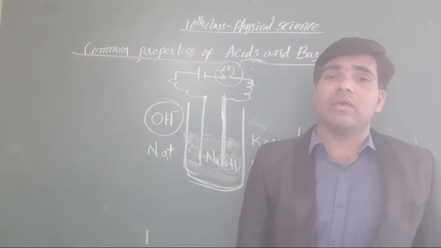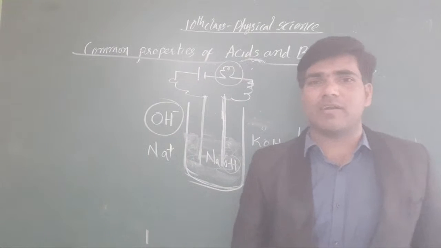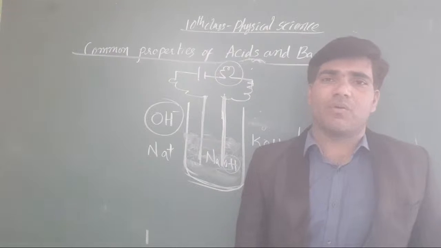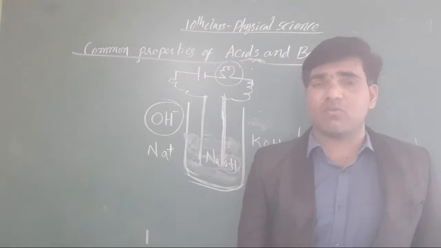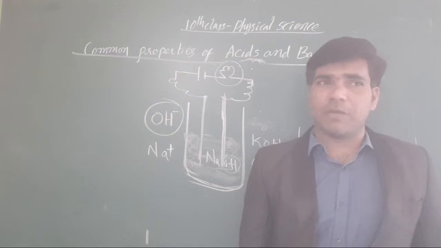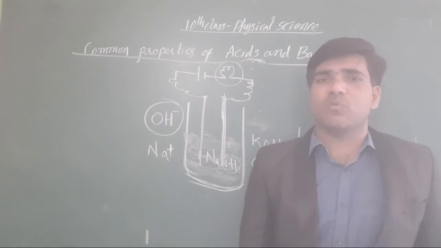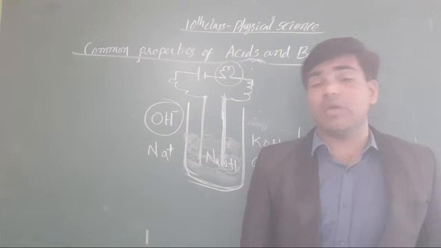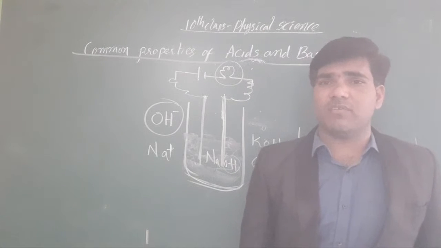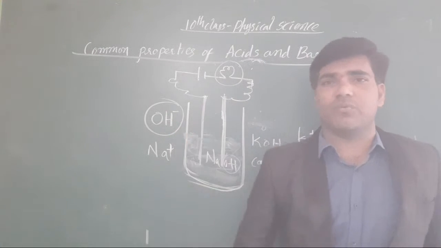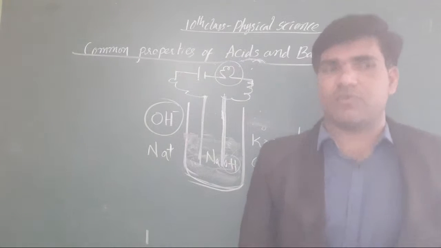That's why this experiment is very important for you. A 2 marks or 1 mark question may come from it. What are the common properties of acids and bases? This may be for 1 mark. Otherwise, a question based on batteries may be asked. Otherwise, for 4 marks, the total experiment may be asked.